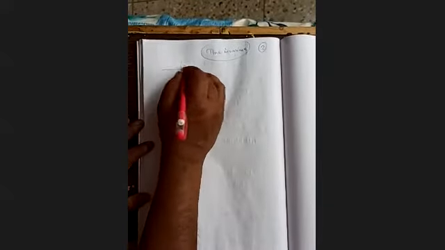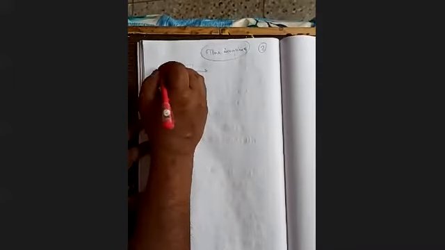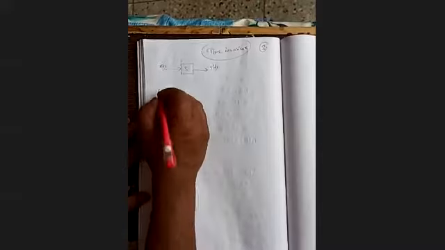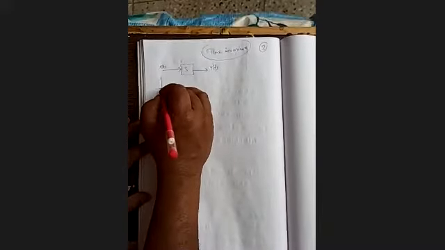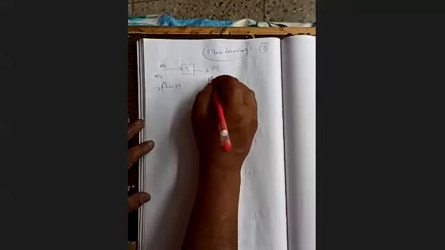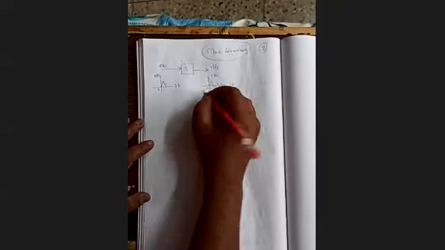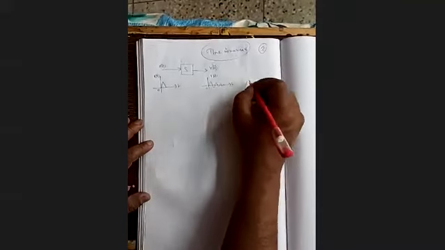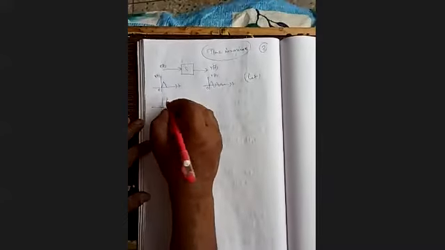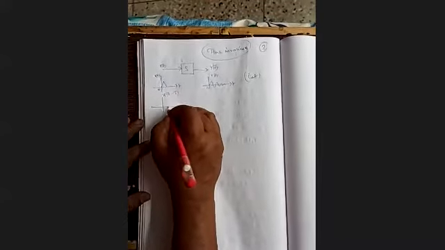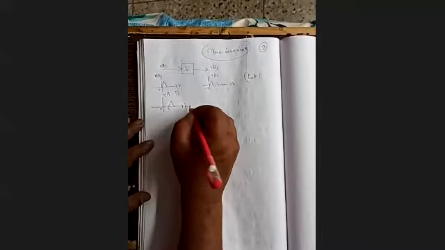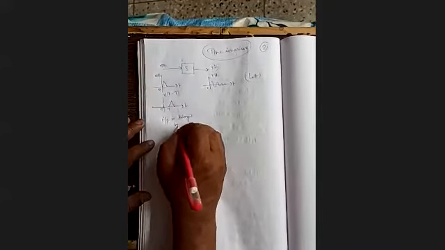Consider one system S. We apply some input x(t) and we get an output y(t). Now we introduce a delay in the input. So it is x(t minus capital T). So the input is delayed by capital T.